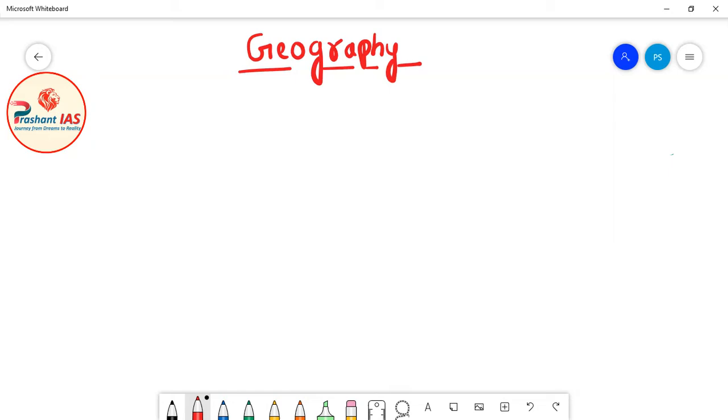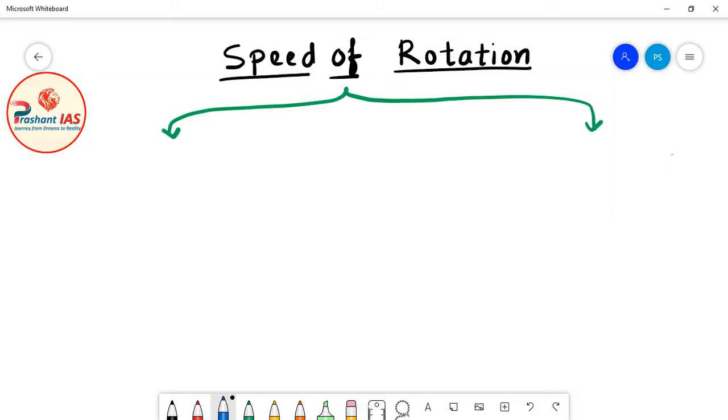So friends, in the last class we were discussing the rotation of earth, and we have already discussed many aspects of rotation. In this class we will continue our discussion further. So friends, let's begin. Our first topic is speed of rotation. First of all, we will discuss the speed of rotation of earth.